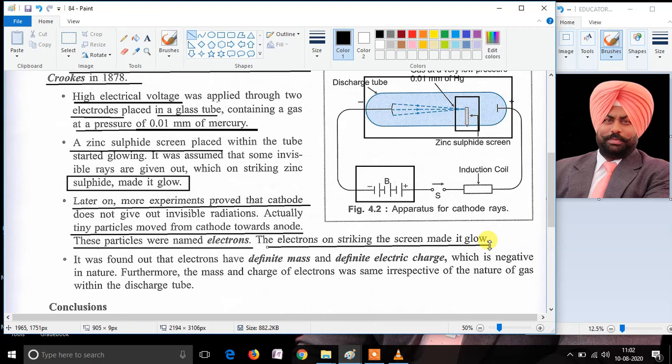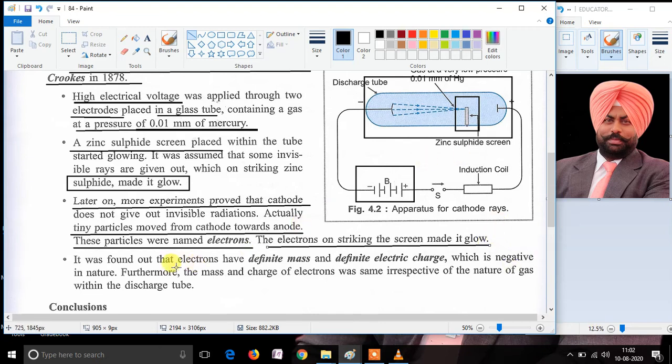Thus the scientists concluded that certain invisible rays are coming from the cathode of the discharge tube, and these rays are actually particles which were later called electrons.